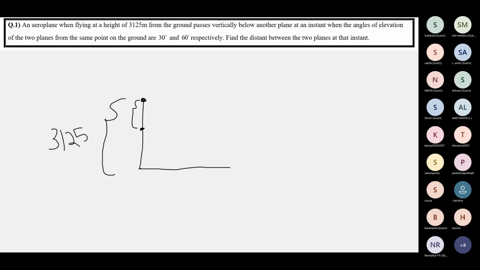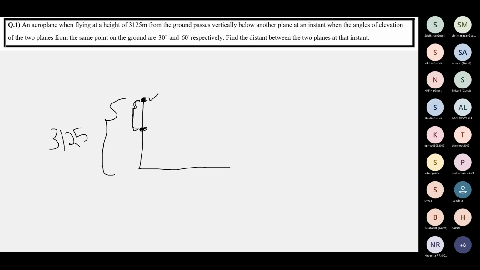At a particular time, this airplane flies vertically above another one. Above another one, meaning that new airplane is below this. And this is the distance between the two airplanes. The total height will be 3,125.